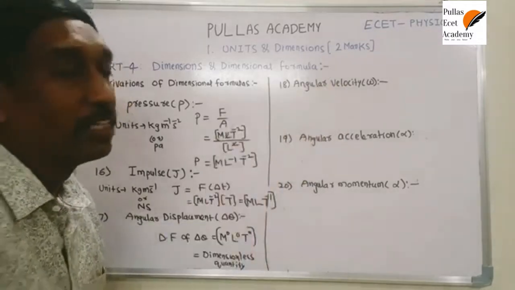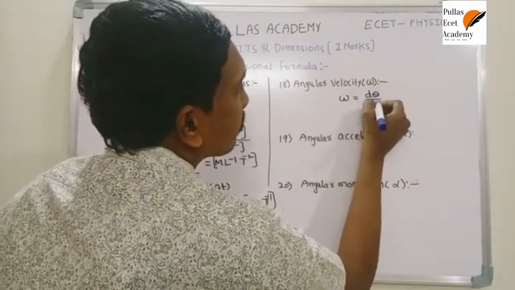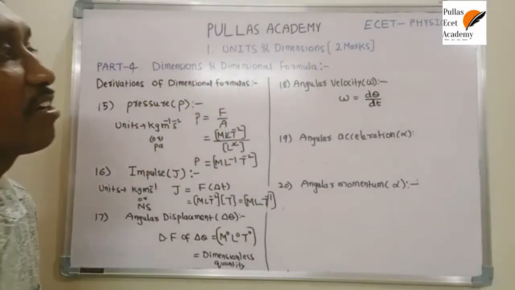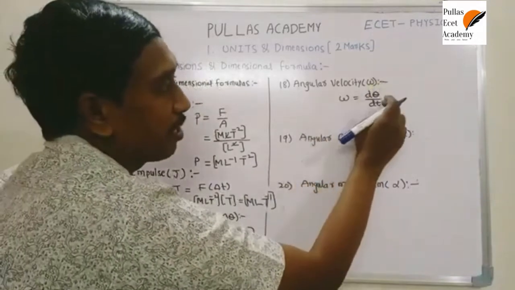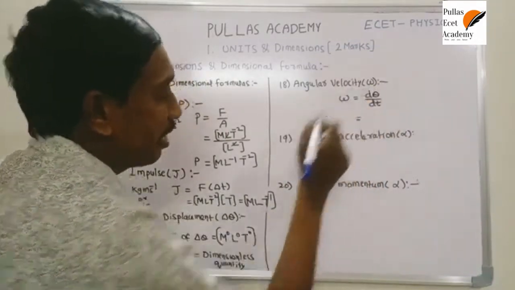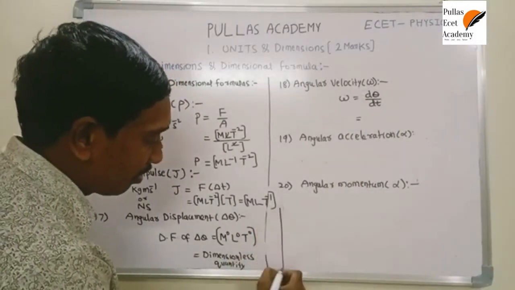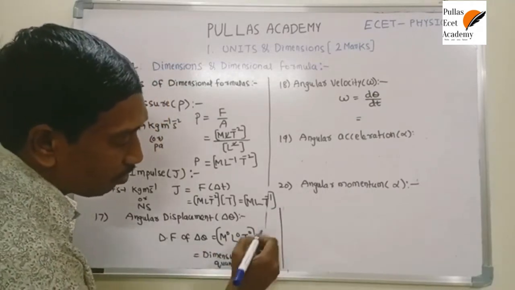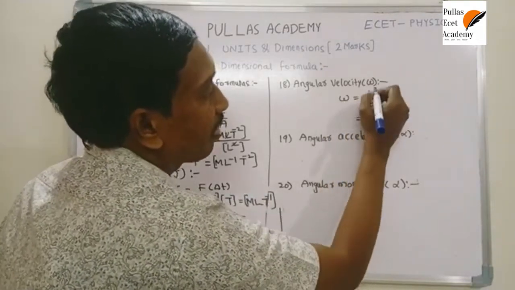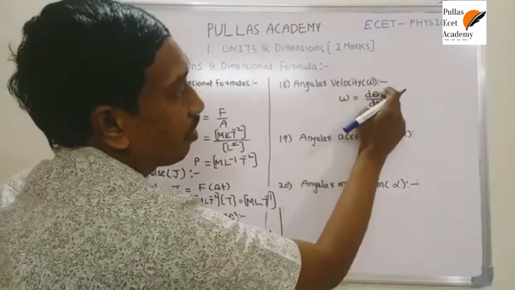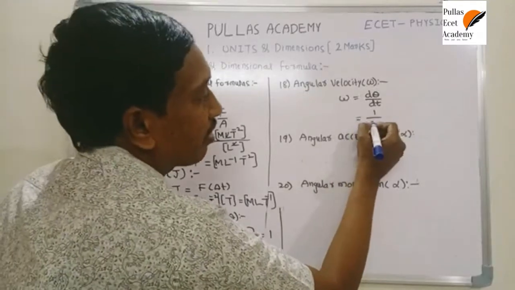Next, angular velocity. What is angular velocity? According to the definition, the rate of change of angular displacement is called angular velocity. That means angular displacement by time. What is the dimensional formula of angular displacement? It is a dimensionless quantity, represented as M power 0, L power 0, T power 0, and something to the power 0 is 1. That means a dimensionless quantity is just denoted by 1. So the dimensional formula of angular displacement is 1. What does dt stand for? A small time, it is nothing but time.